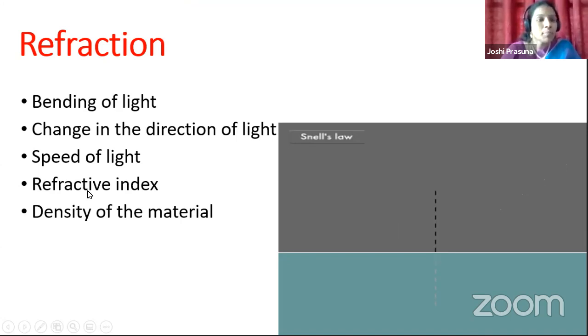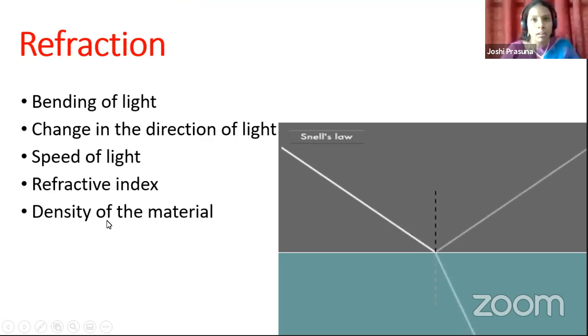As we move from gaseous materials to solid materials, the refractive index increases, and proportionally the density of the material increases. Here, children, carefully understand that density does not simply mean mass by volume. It is the optical density of the material, which depends on the wavelength of the light chosen.